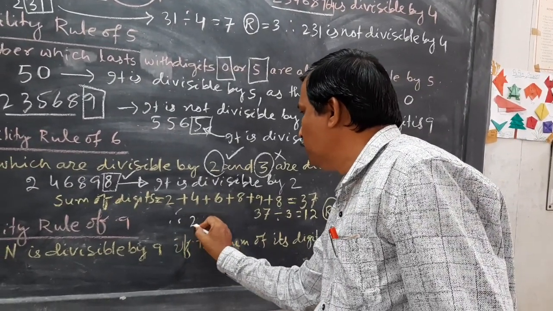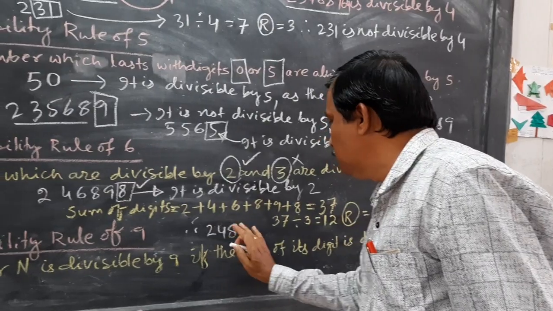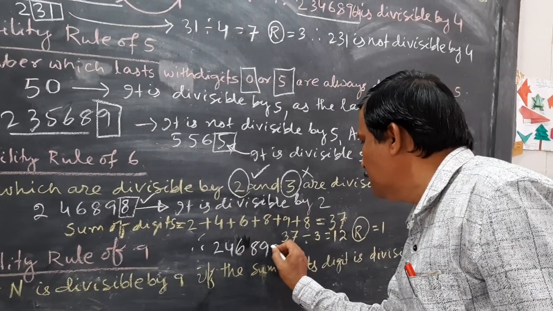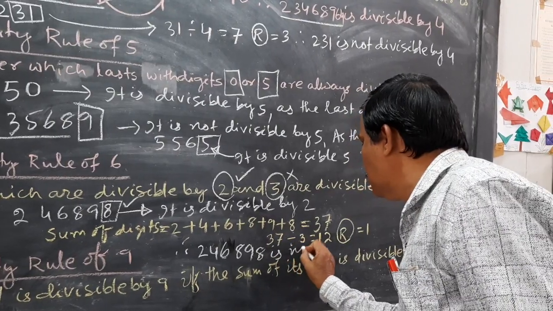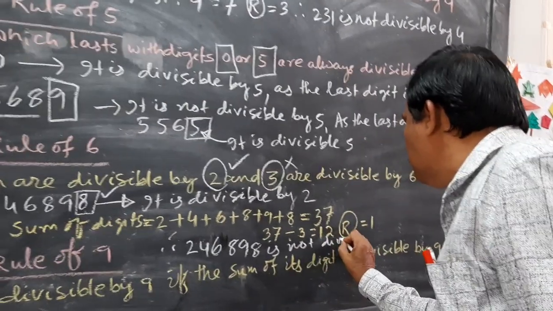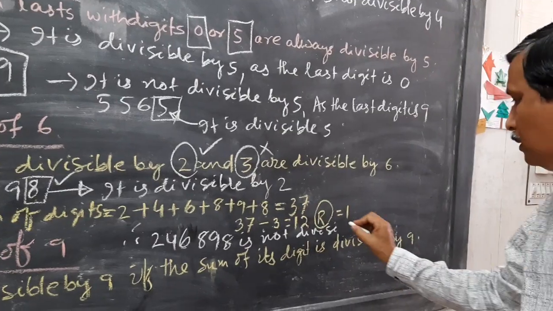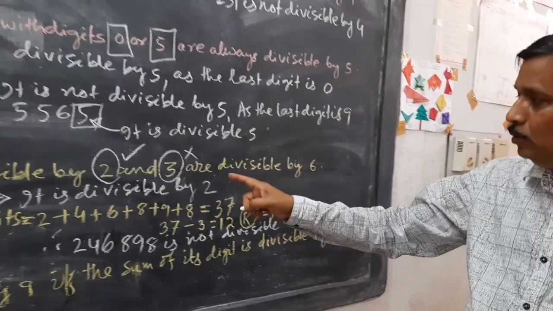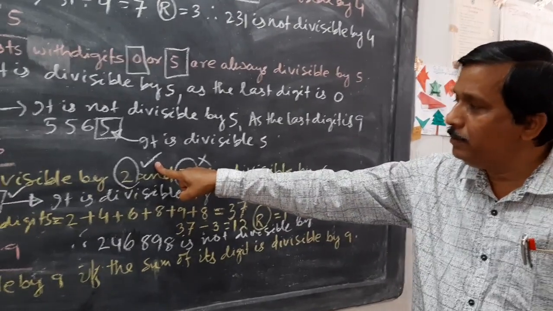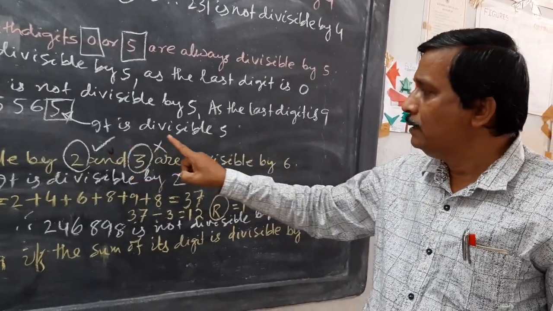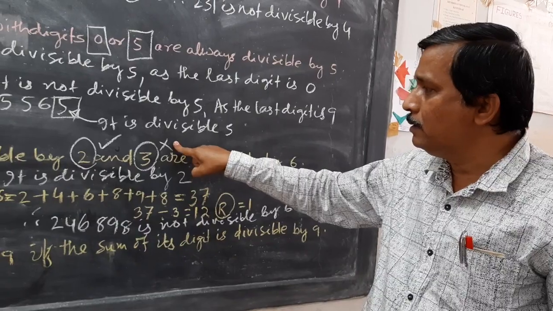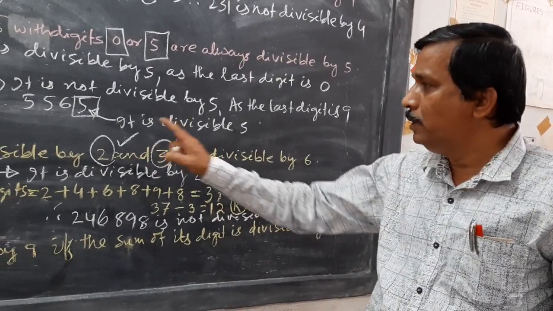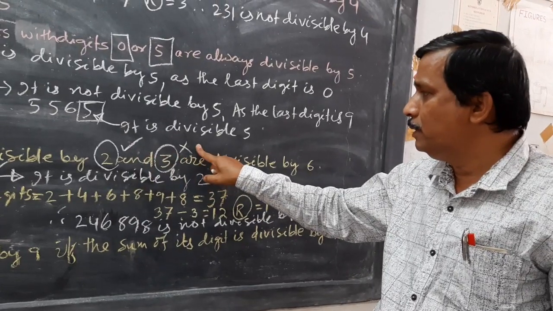Therefore 2 4 6 8 9 8 is not divisible by 6, because it should satisfy both: the divisibility rule of 2 as well as the divisibility rule of 3.